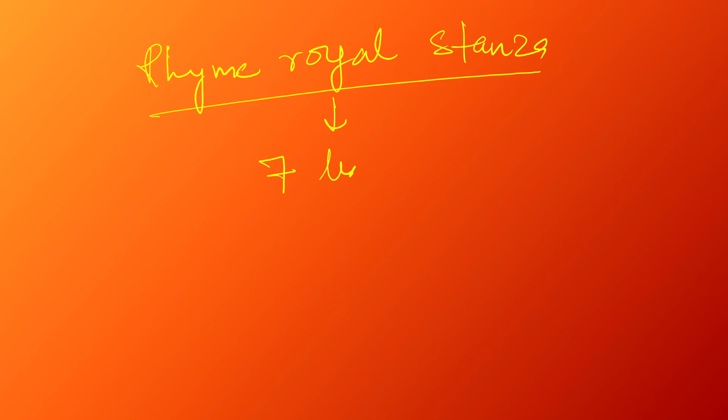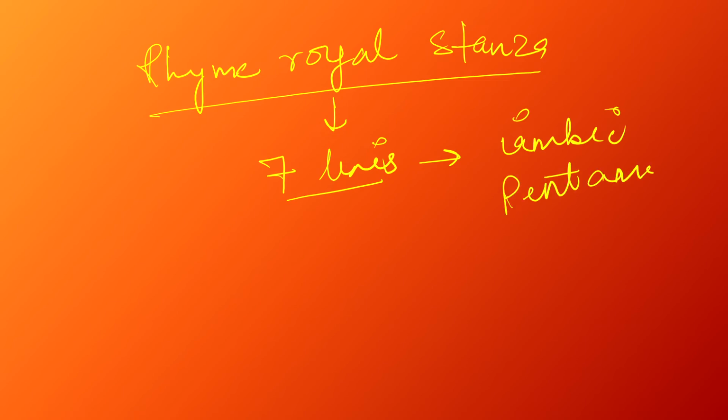Rhyme royal stanza. What is this? This is a form of writing. It consists of 7 lines in iambic pentameter. In iambic pentameter they used to write. It was of 7 lines.